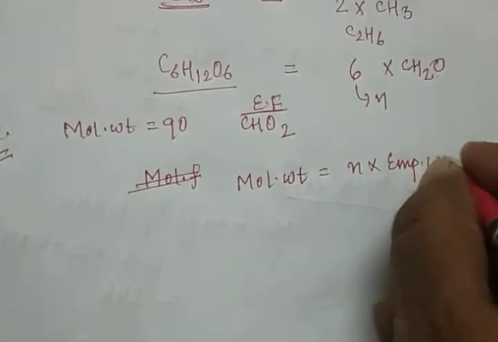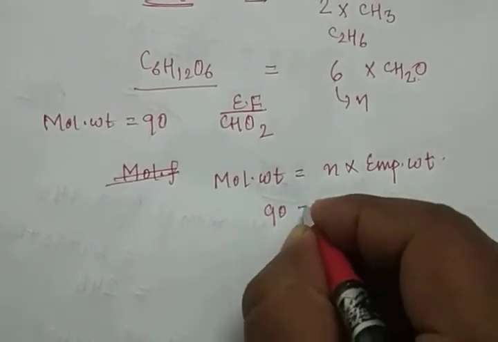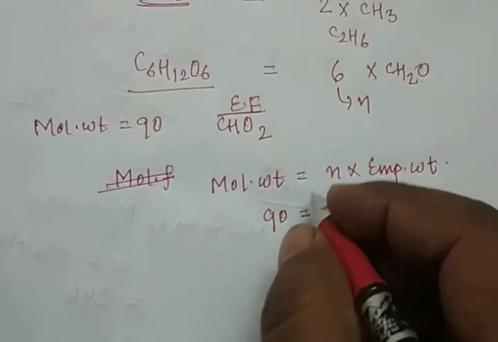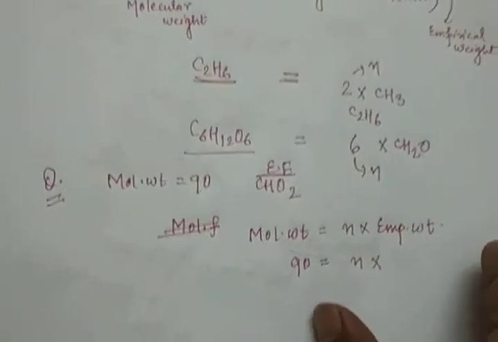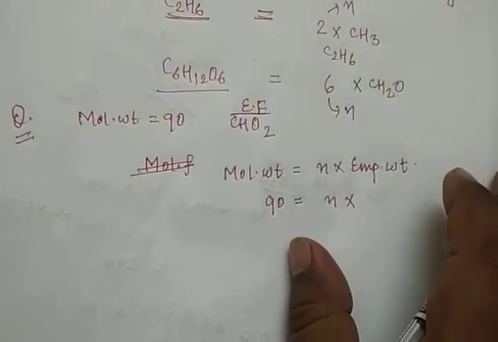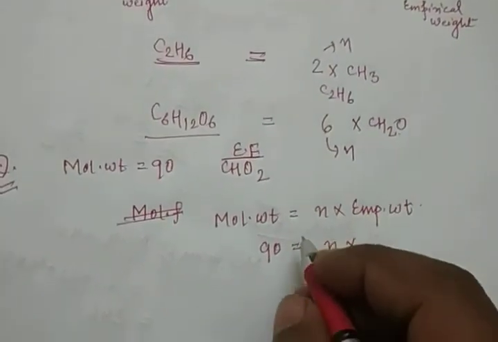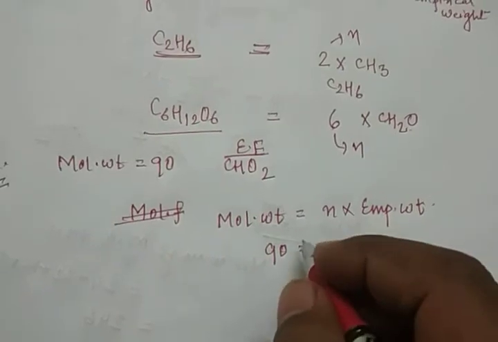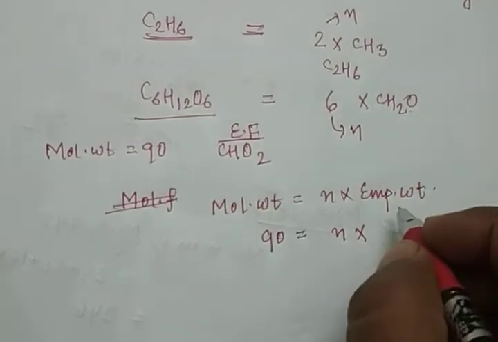The molecular weight is 90. n is not given. So first check the empirical weight. Just note down how to find the empirical weight.